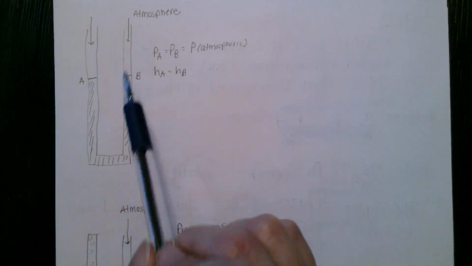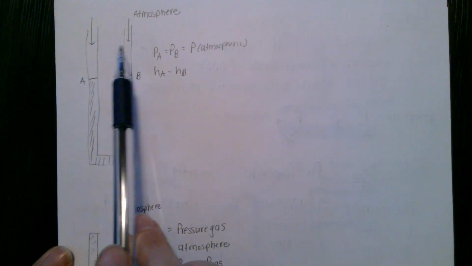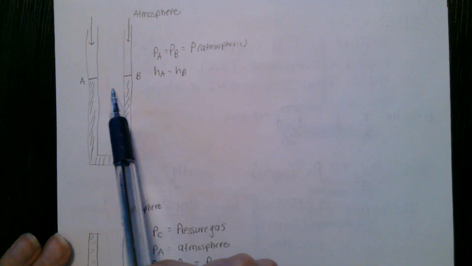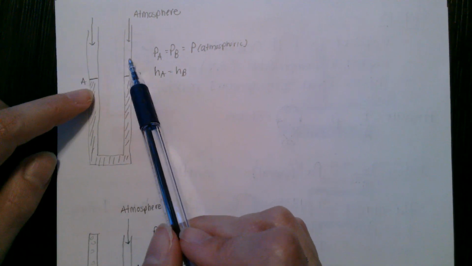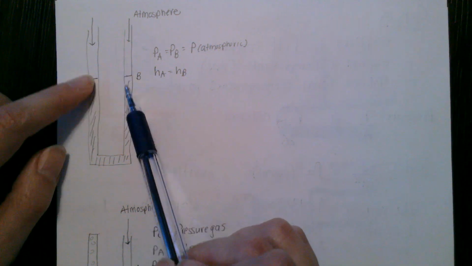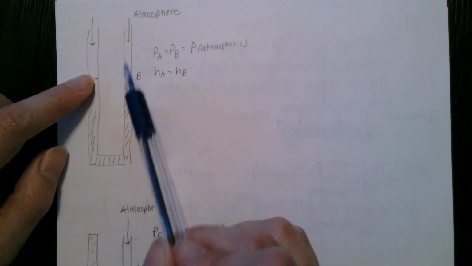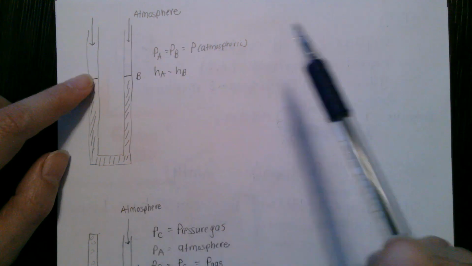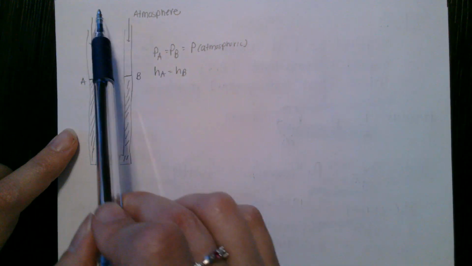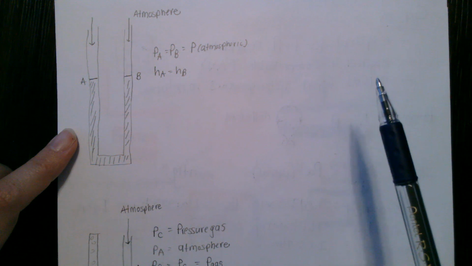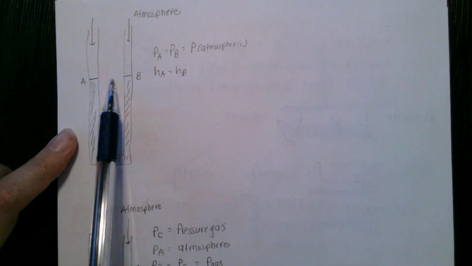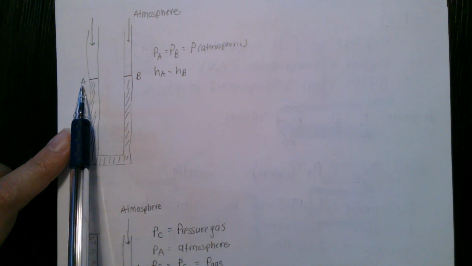This one's kind of more square in shape, but if you have the end open to different things, changes in the heights of your two sides will let you measure pressure in relation, say, to the atmosphere. So in this one, we have both ends open to the atmosphere. So you get atmospheric pressure pushing down on both sides. So we have the two sides of this equal in height.